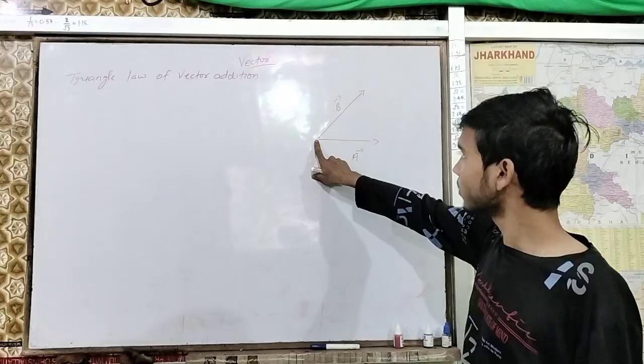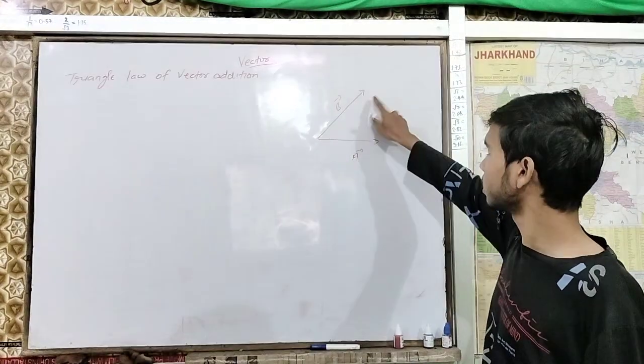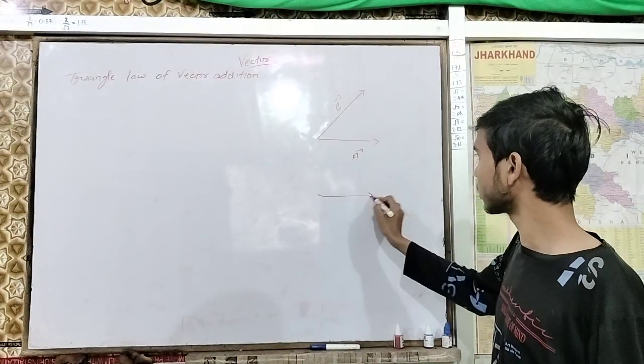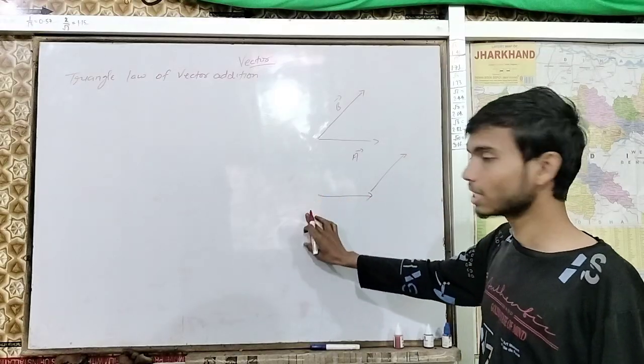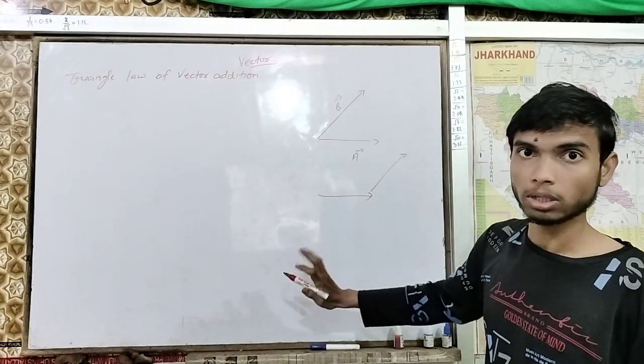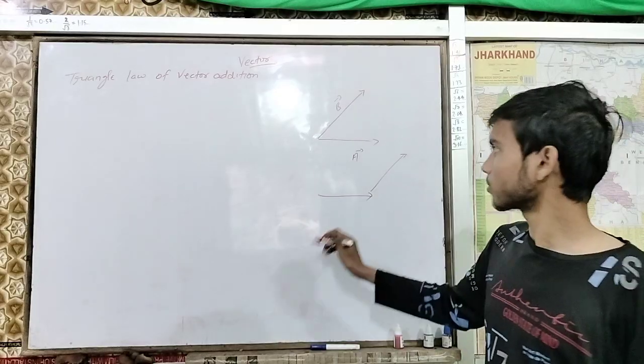In that case this will go over here, so it will become like that. The resultant should be drawn oppositely, like that.